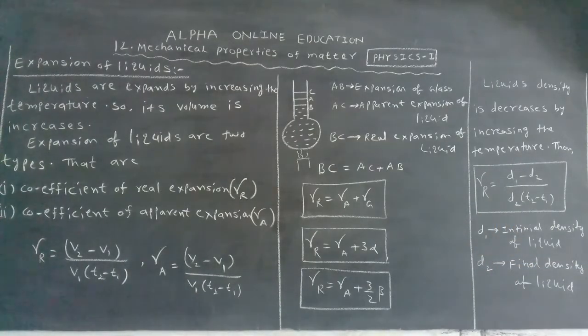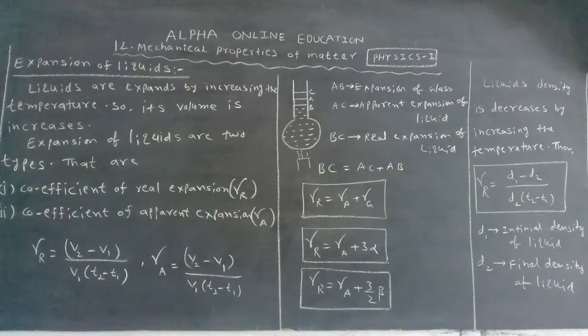Now, when the temperature increases, the volume of the liquids increases. If the volume increases, what will happen? The density decreases.